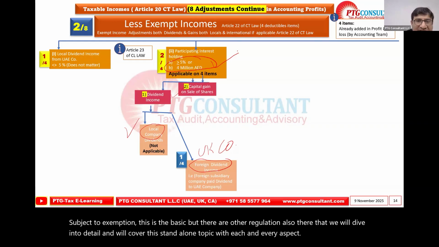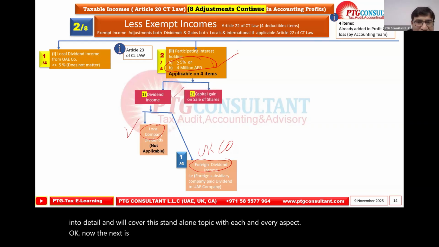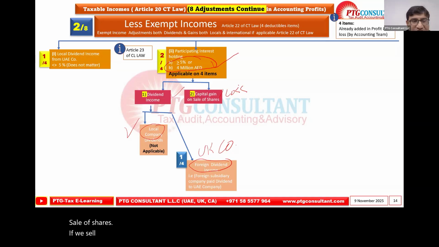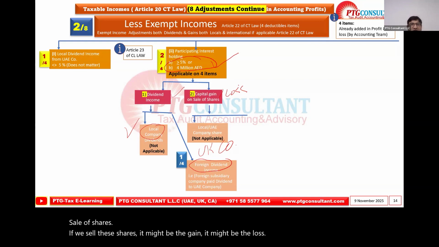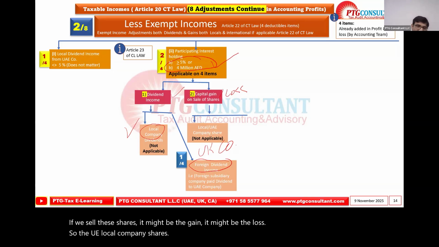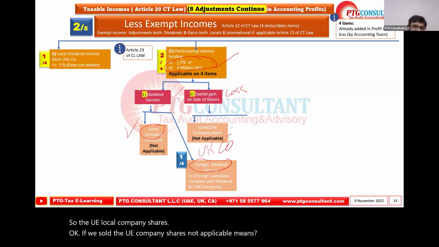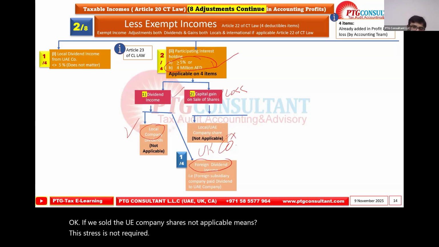Okay. Now the next is the capital gain. Capital gain or loss on sale of shares. If we sell the shares, it might be a gain, it might be a loss. So the UAE local company shares, okay, if we sold the UAE company shares, not applicable, means this test is not required. It is standalone because the other company is also a UAE company.